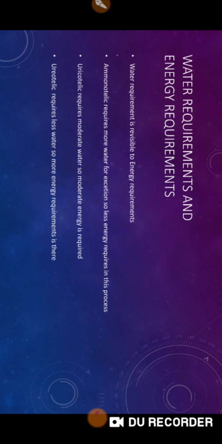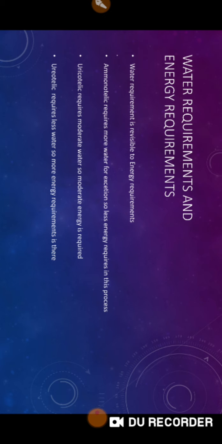Now see, I have made a small conclusion on the water requirement and energy requirement relation. Both are reversible, meaning if water requirement is less, energy requirement is more. If water requirement is more, energy requirement is less. We already studied in ammonotelic, water requirement is more, so less energy is required. Ureotelic, moderate amount of water, so moderate amount of energy is required.